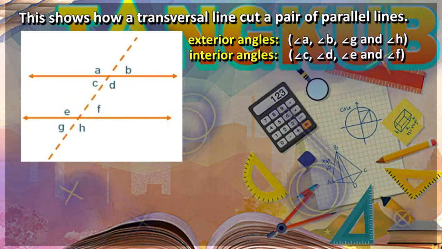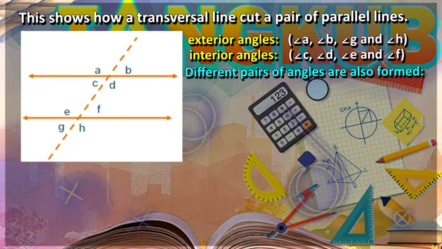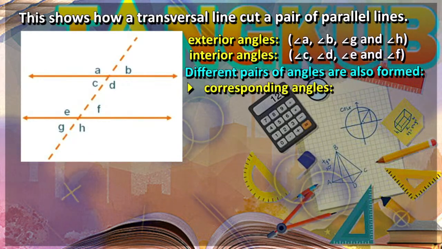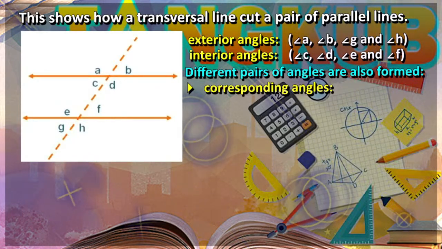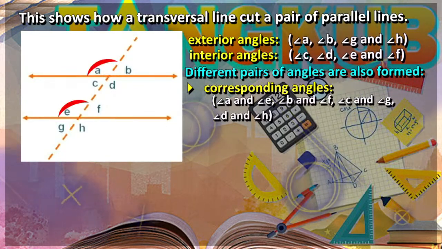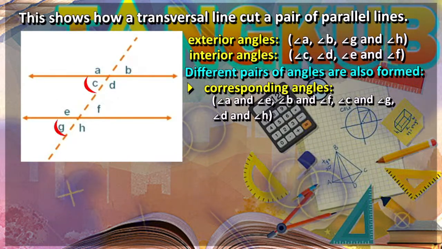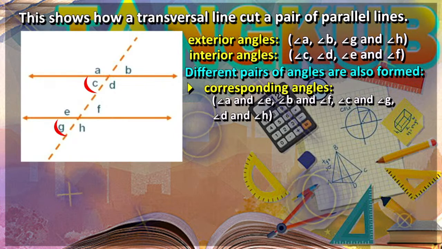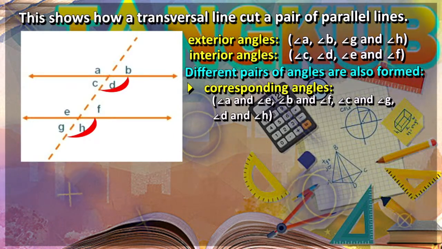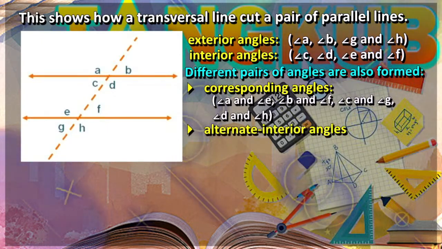Next, when a transversal line cuts a pair of parallel lines, different pairs of angles are also formed. First, we have corresponding angles. In the given illustration, the corresponding angles are angle A and angle E, angle B and angle F, angle C and angle G, and angle D and angle H. Next pair of angles are alternate interior angles.